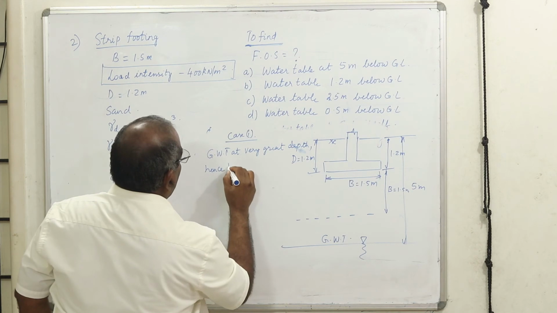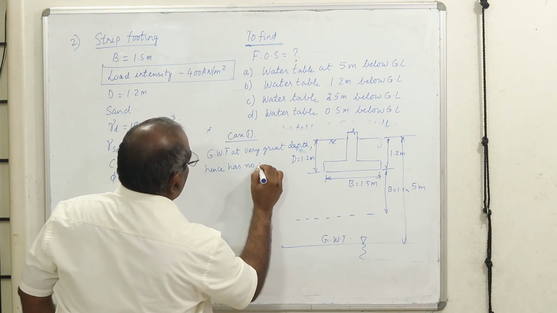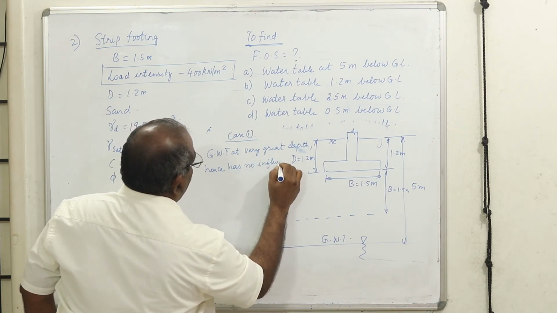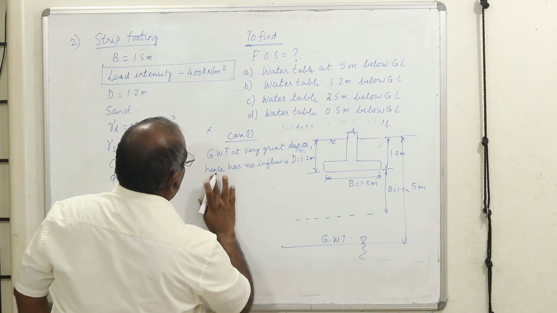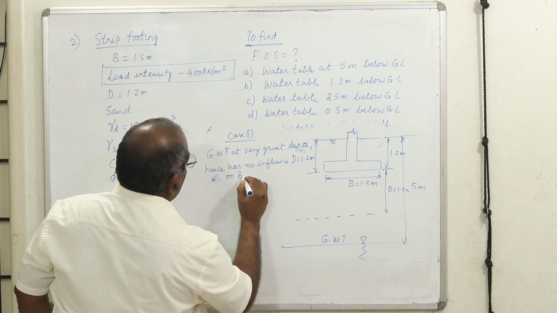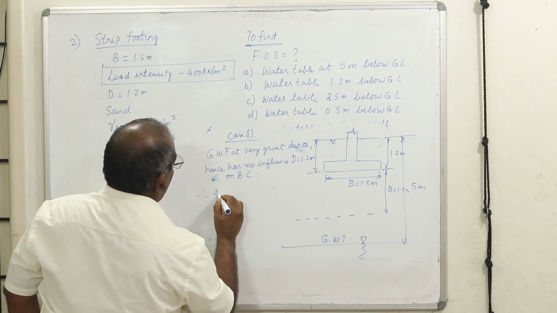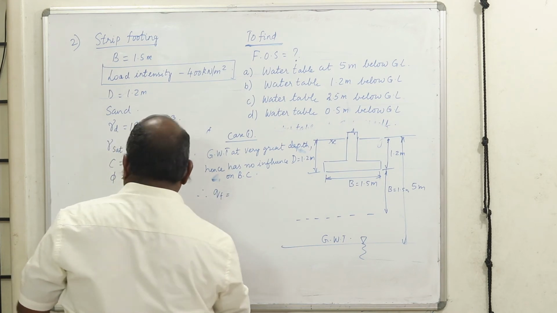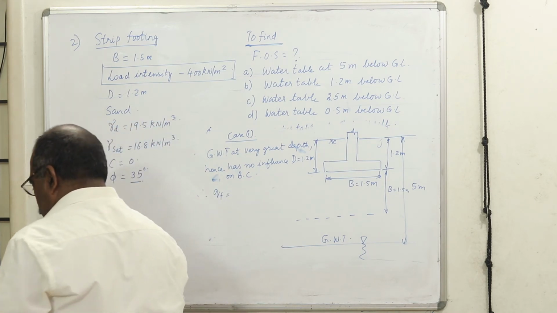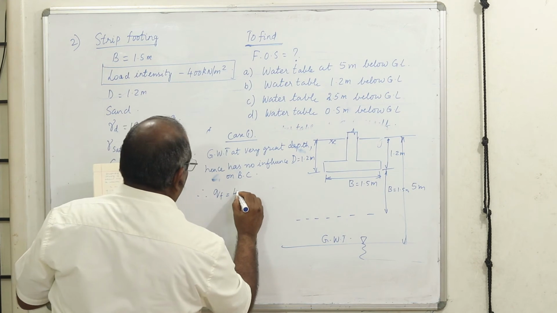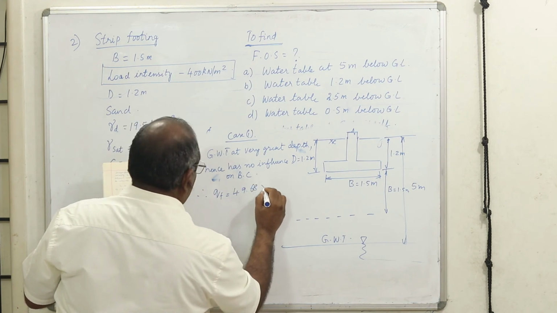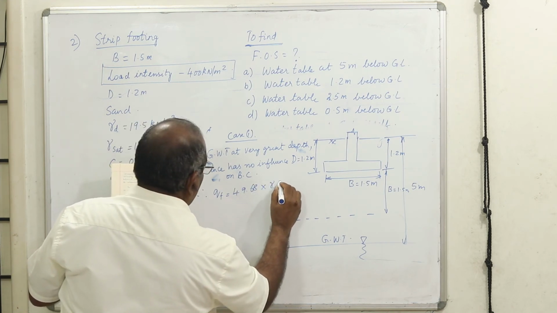Hence, it has no influence on the capacity. Therefore, what happens? Your q_f is equal to 49.68 into gamma into RW1.